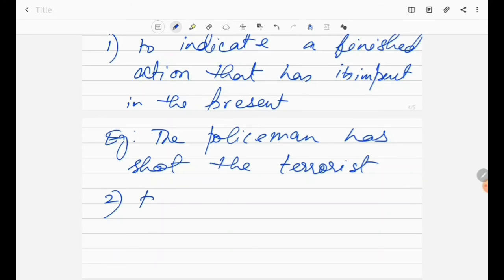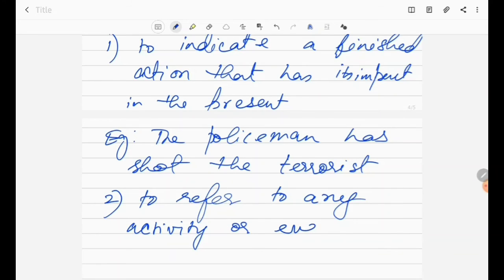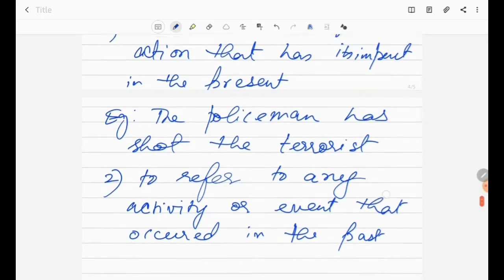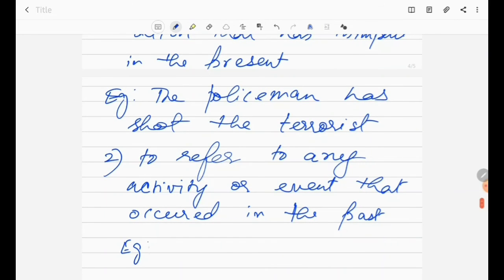Next, to refer to any activity or event that occurred in the past, but its effect is still there. Example, have you ever been to London?